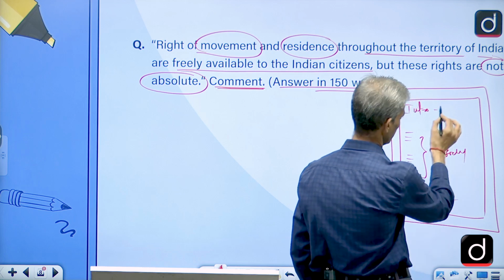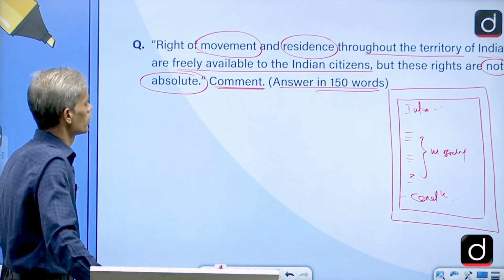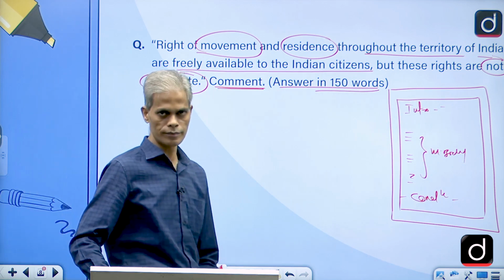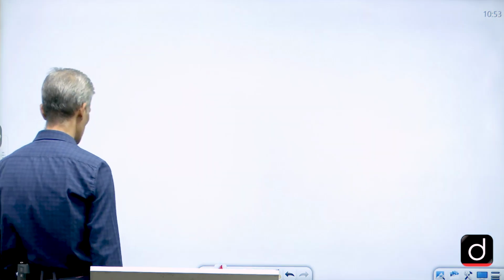That is, we have to write the conclusion also. Now if you see this right of movement and residence, then probably I hope we all have the idea that from where this particular right had been started.